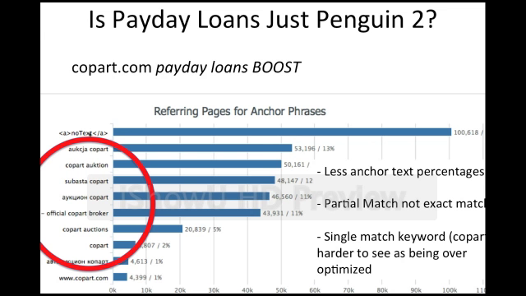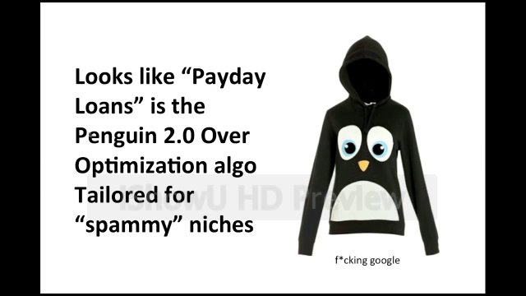Which of course is still a problem from a paid link perspective, but that's typically a manual action in my experience, and they don't have an algorithm that seeks that out. They have an algorithm that seeks it out and bubbles it up for the manual team, according to John Mueller, who is a Google employee who knows about all this stuff. So it's starting to look like the Payday Loans algorithm is nothing but the Penguin 2.0 over-optimization algorithm that is just tailored for different spammy niches.